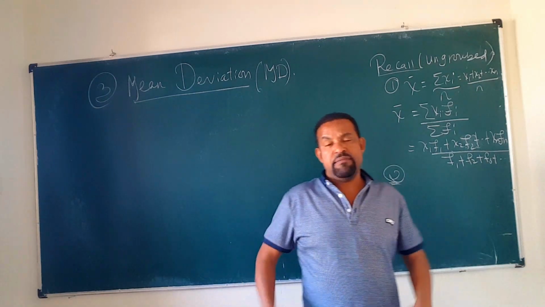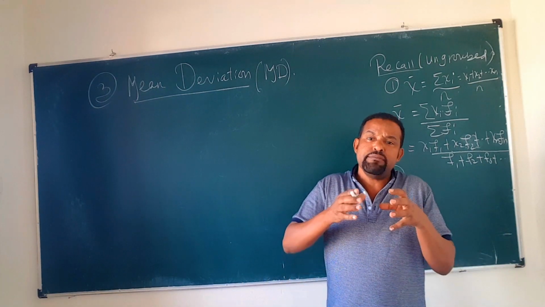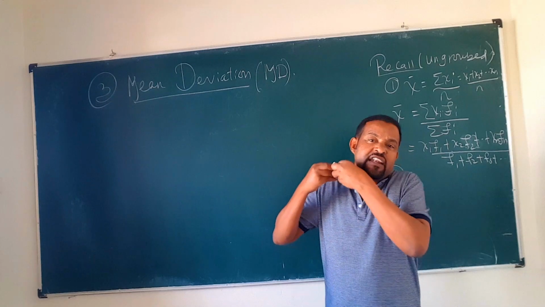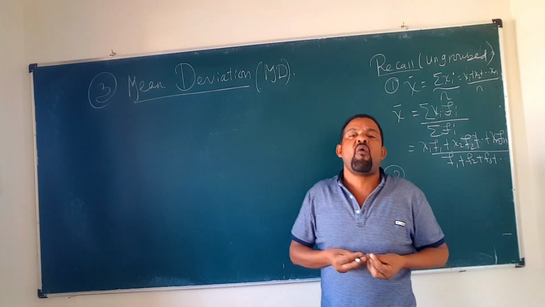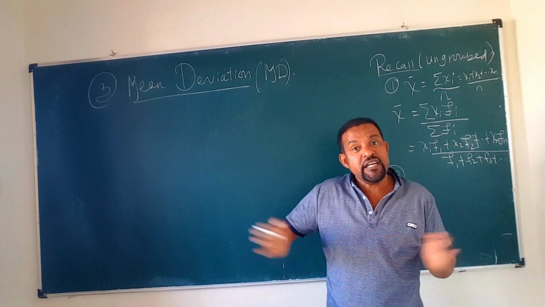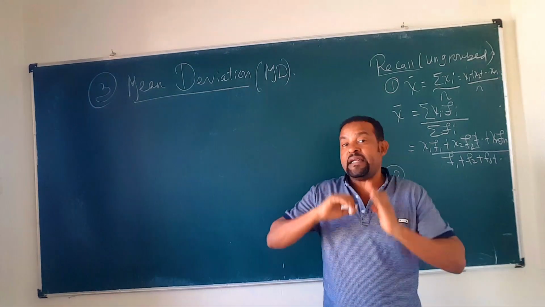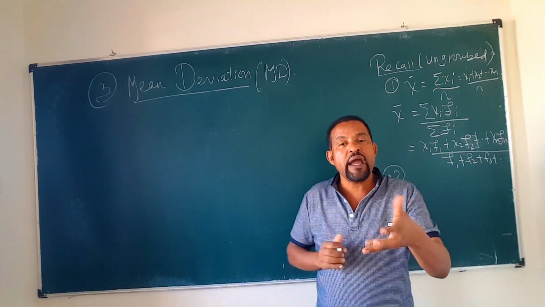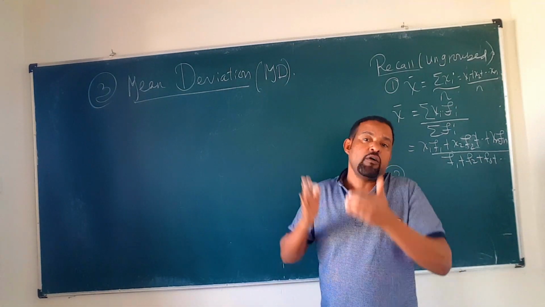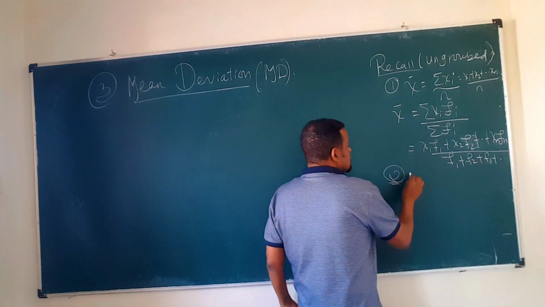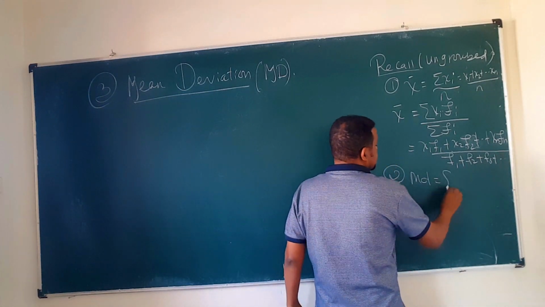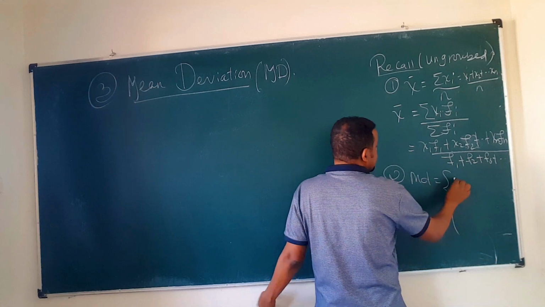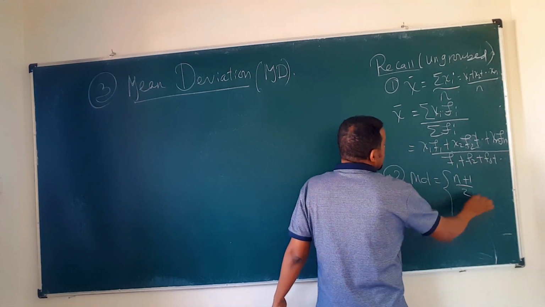The second is the median. As you know, first we arrange the data in ascending or descending order, and then take the middle item. If the number of data is odd, the median is the item at position n plus 1 over 2.